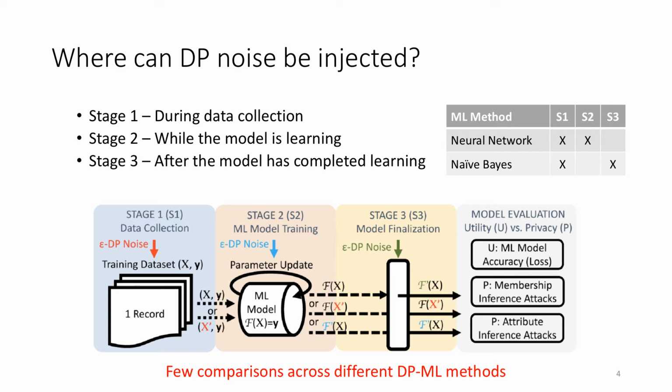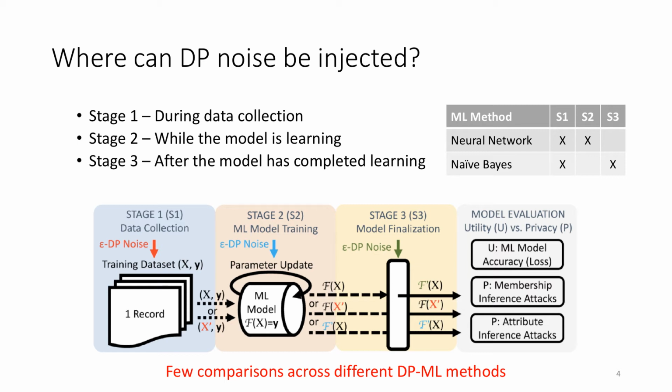Stage 2 is where the noise is injected whilst the machine learning model is learning. Finally, stage 3 is after the model has completed learning. That's when you add noise directly on those learned parameters. And as I said before, we're focusing on neural networks and naive Bayes.